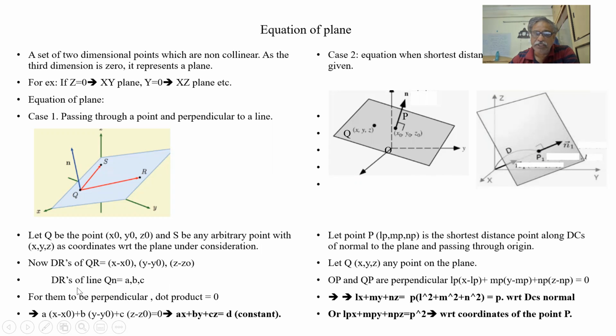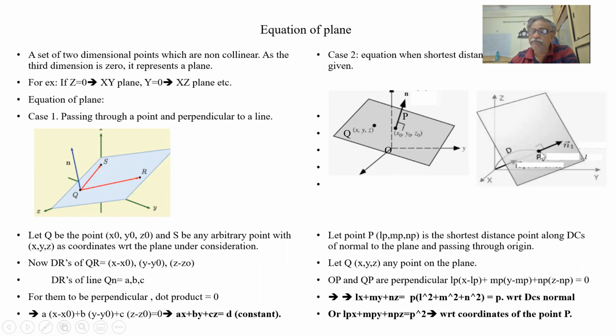Here we are talking of DRs, direction ratios A, B, C. What are the DCs? How will we get DCs from the DRs? A by square root of a square plus b square plus c square, B by square root of a square plus b square plus c square, C by square root of a square plus b square plus c square. These are the DCs. Similarly, let them be L, M, N.